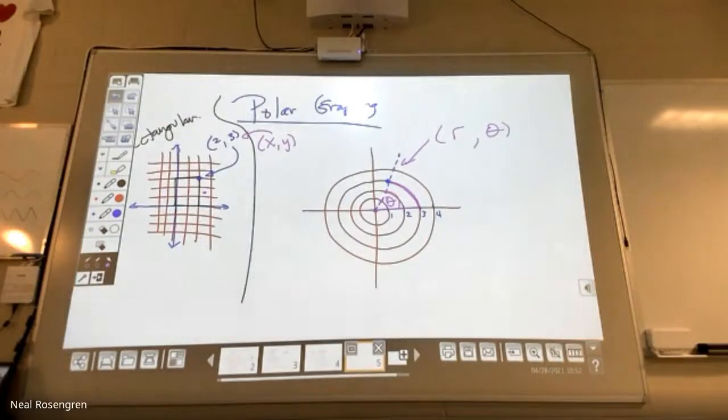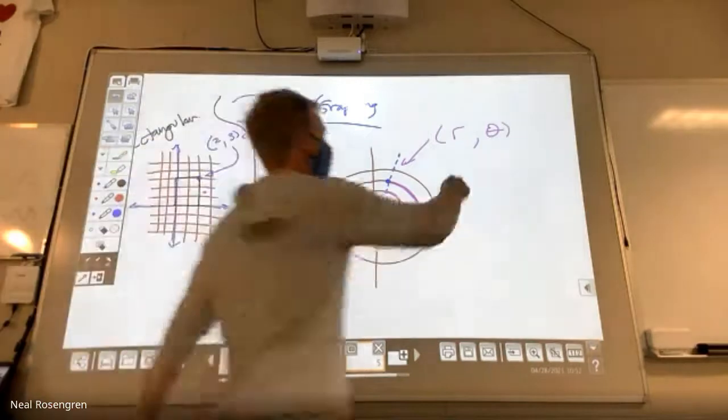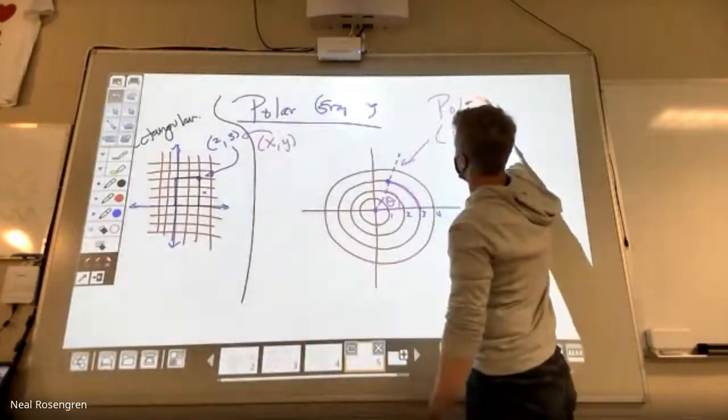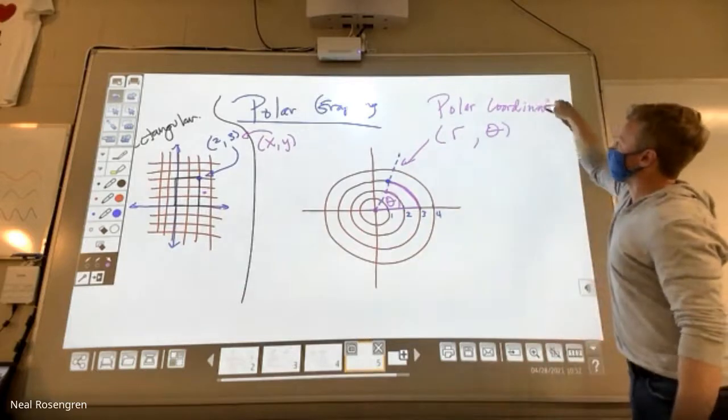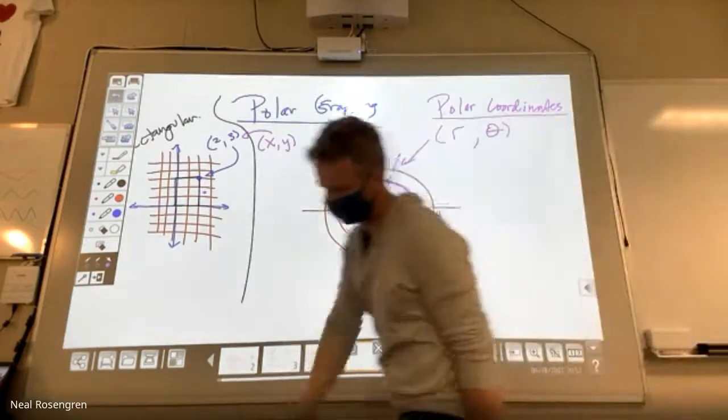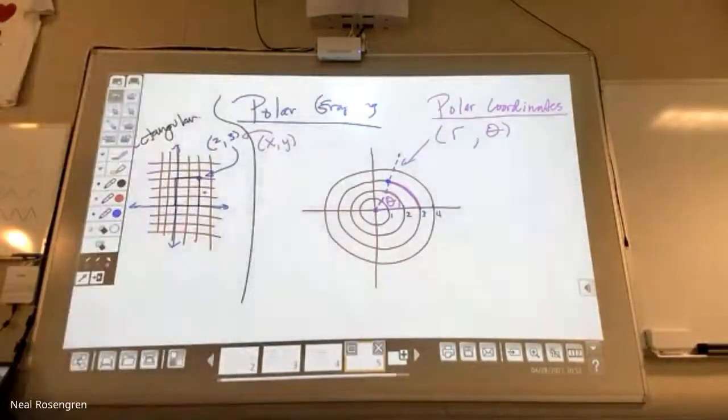Okay, rectangular graphing is xy. Polar coordinates, and that's what we're going to learn, that is r theta. And that's what they're going to test us on Friday. And chapter 9, section 4 or 5 or something in the Precalc textbook gets into this.